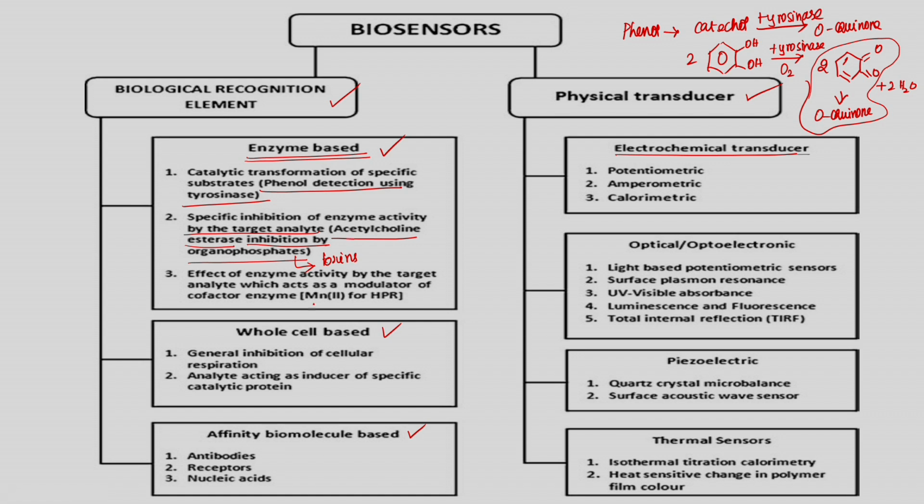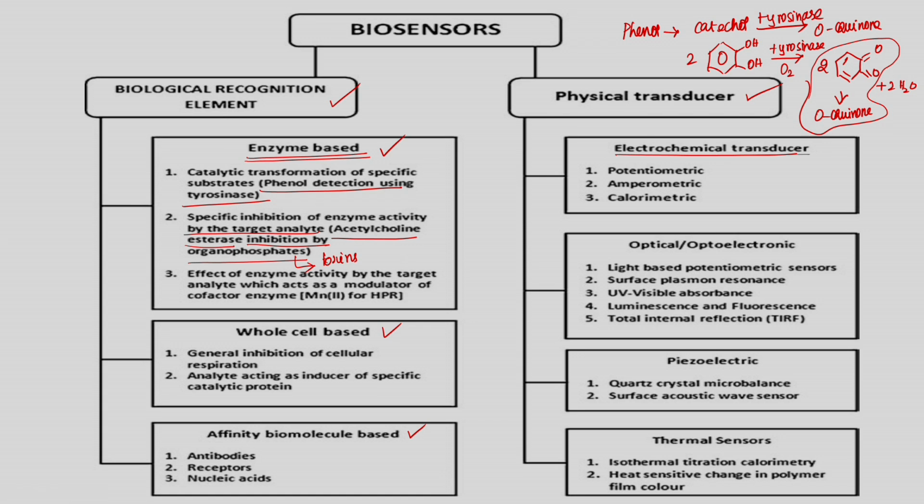So, this acetylcholine esterase is the enzyme which takes part in the degradation reaction of acetylcholine.